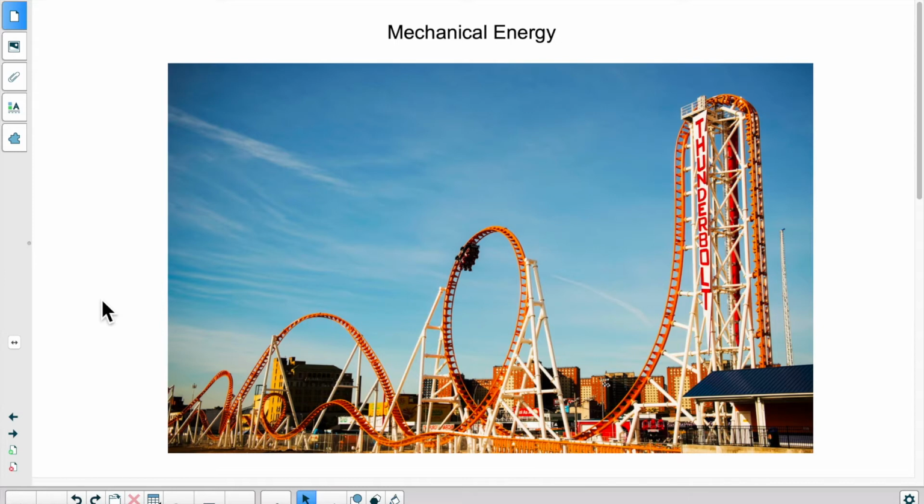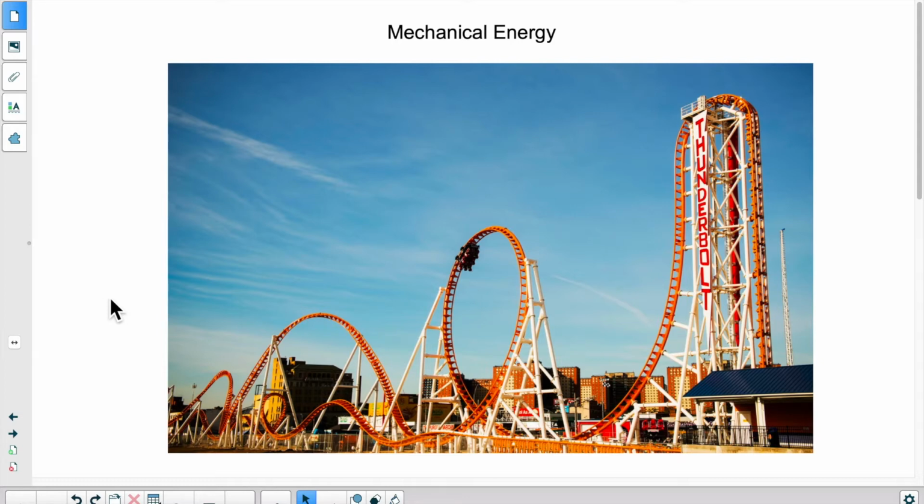So we talked about kinetic energy, which is the energy of movement. We talked about potential energy, which is stored energy based on height. And now we're going to talk about mechanical energy. What is mechanical energy? It's basically the link between potential and kinetic energy.